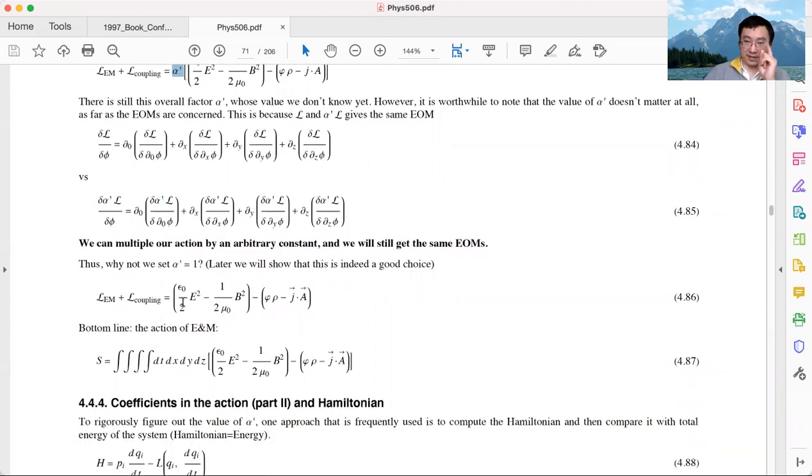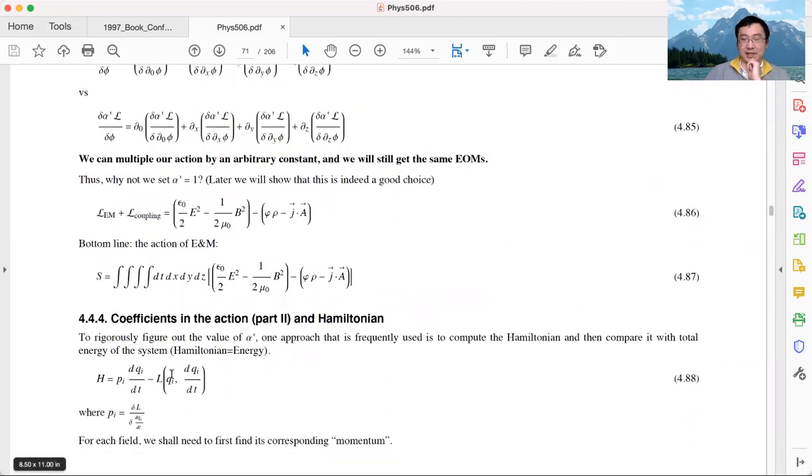Let me explain this physics a little bit more in the next section. We'll consider the coefficients a little bit more, and this time we will look at the reason why alpha prime is 1 from energy, let's say the Hamiltonian.